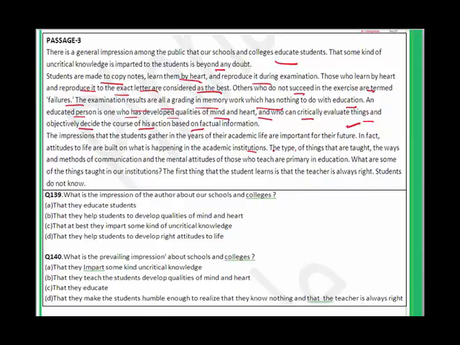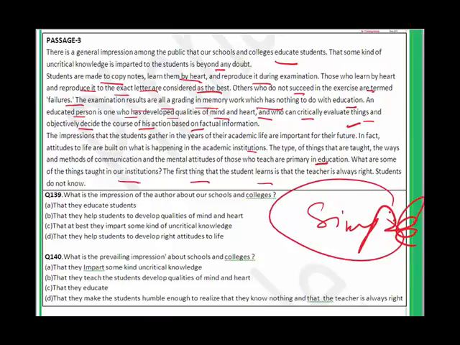The type of things that are taught, the way and methods of communication and mental attitude of those who teach are primary in education. What are some of the things taught in our institutions? The first thing that the student learns is that the teacher is always right. Students do not know. This is our passage, simple language. I hope you will score full marks in this because the passage is simple, very simple.